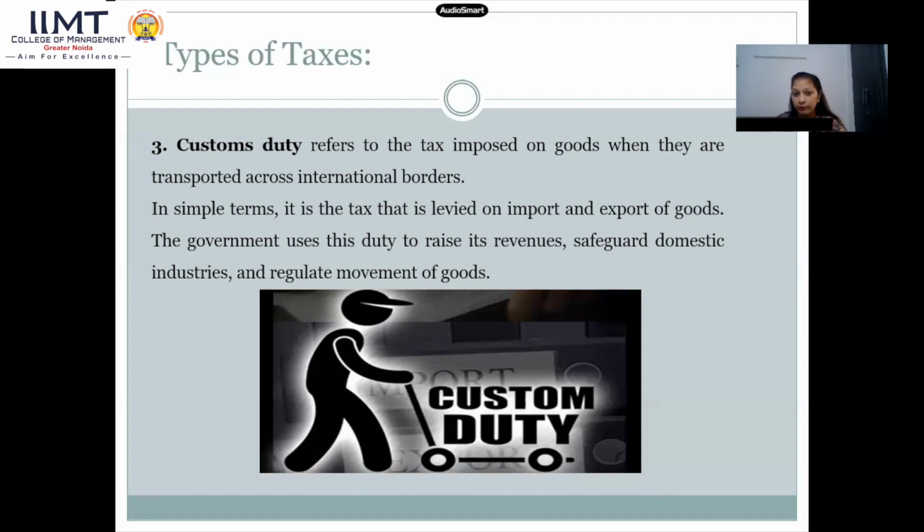This is custom duty. Custom duty refers to the tax imposed on goods when they are transported across international borders. In simple terms, it is the tax that is levied on import and export of goods. The government uses this duty to raise its revenue, to safeguard domestic industries, just to save the domestic industries as well, and to regulate the movement of goods, and to keep an eye on the movement of the goods also.